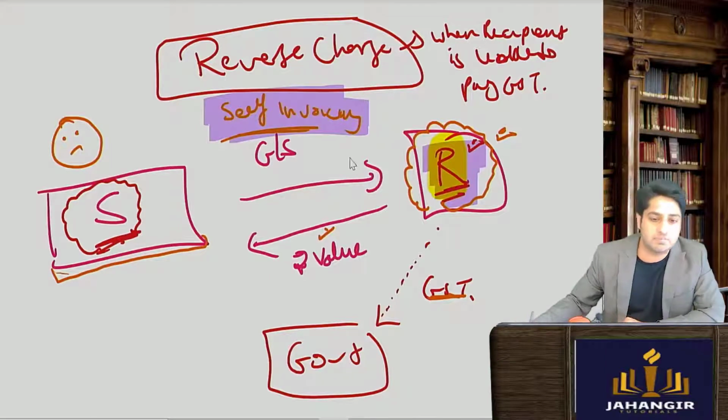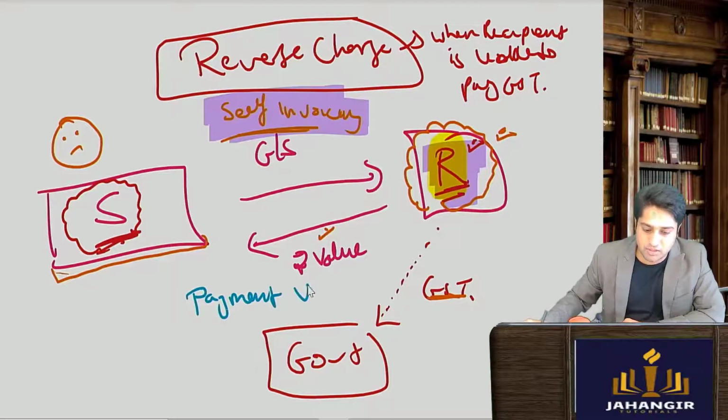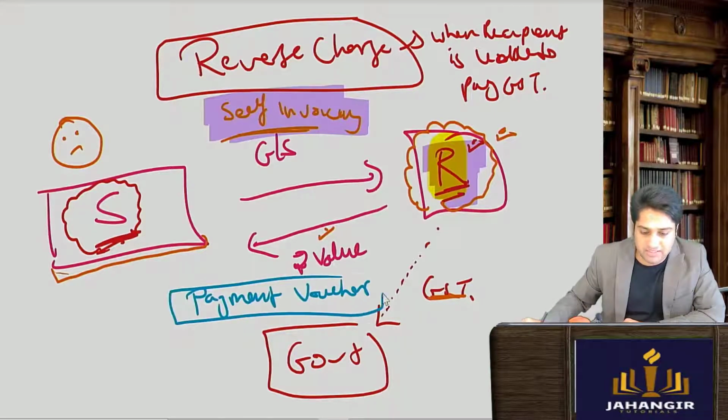Recipient only. So the recipient will issue an invoice called a payment voucher. What is it called? Payment voucher. यहां तक समझ में आया?